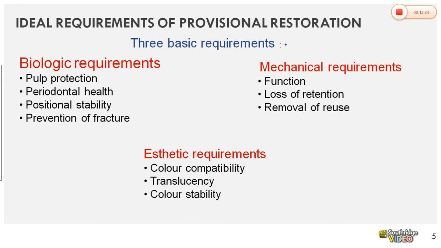And removal and reusage. Sometimes once you remove the temporary crown, we need to check the metal trial and again we have to place it back until the final restoration comes from the lab. Okay. In case of full mouth rehabilitation or when you are replacing a large number of teeth in the maxillary arch, okay, after making impression, temporary crowns on the maxillary arch are given.